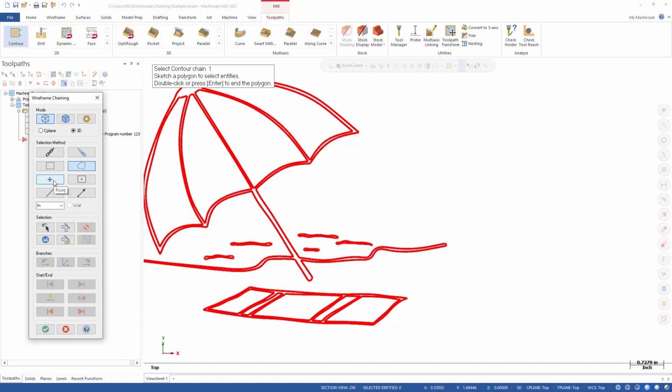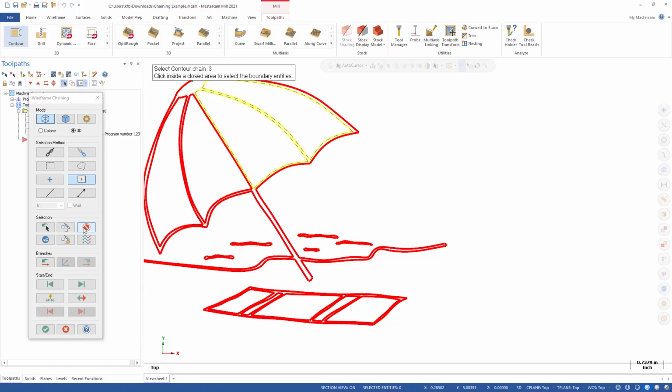We also have the ability to select points here or an area. Area is very powerful because by turning this on, I can simply select in an area and it identifies the outside perimeter of that area. So same with that one here. It's a simple way of identifying a closed contour. Let's hit unselect and unselect.